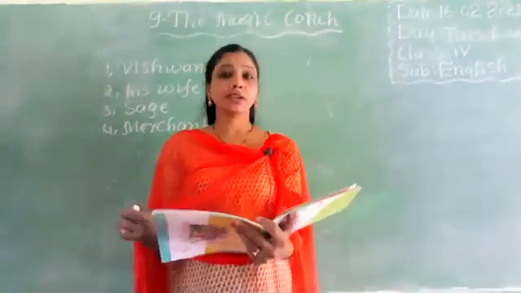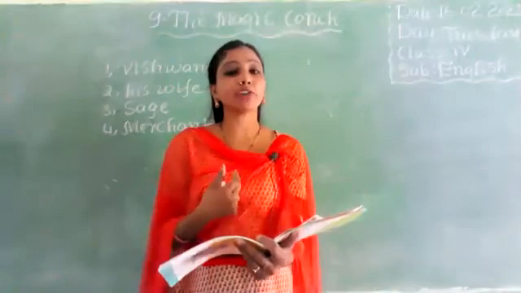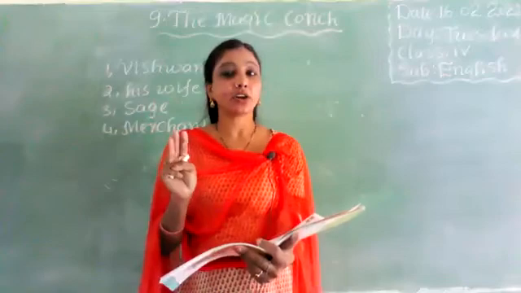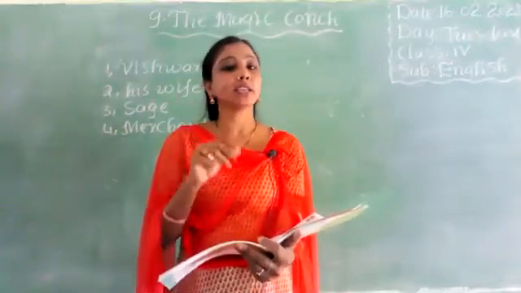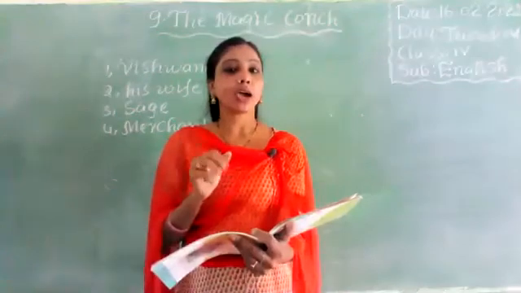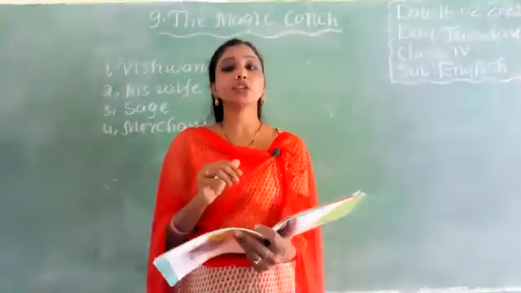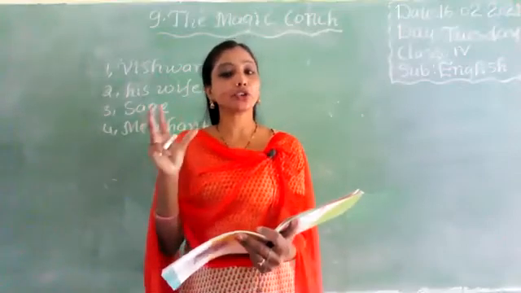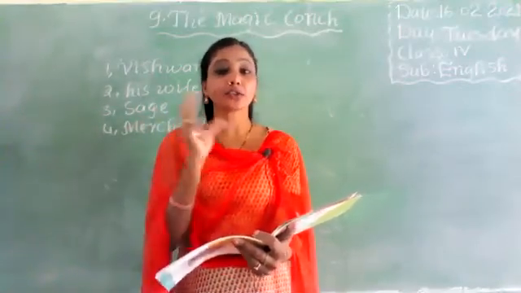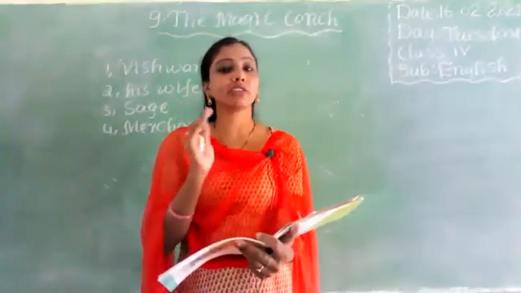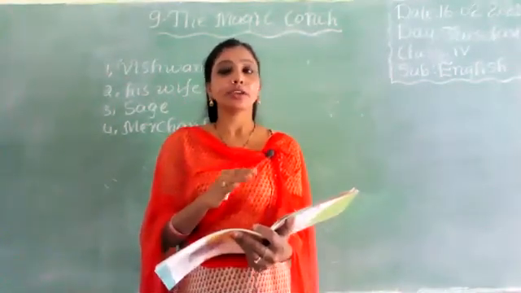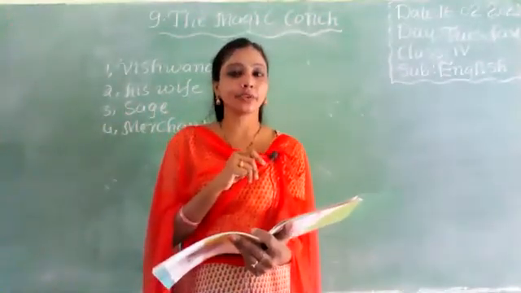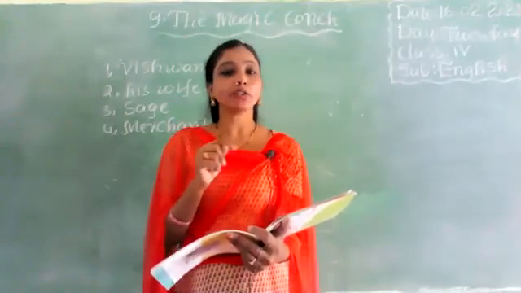So what did his wife tell him? Vishwanath's wife told him that he should go to that merchant's home after 3 days and say that the sage visited his home and gave another magic conch which will give 2 gold coins a day. He should show this ordinary conch and say that this is the conch given by the sage. So Vishwanath went to the merchant's home after 3 days.